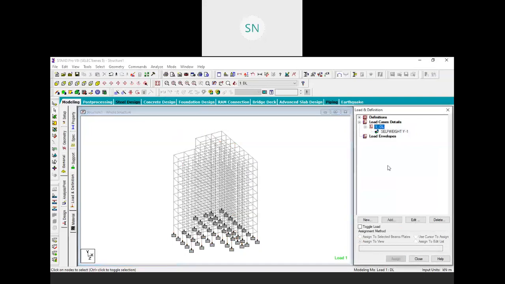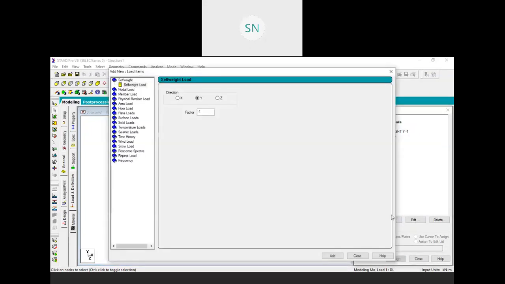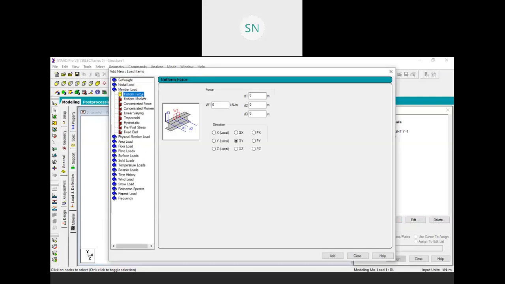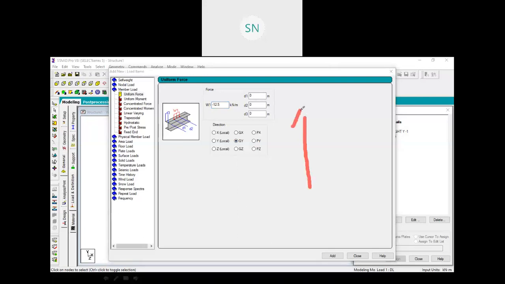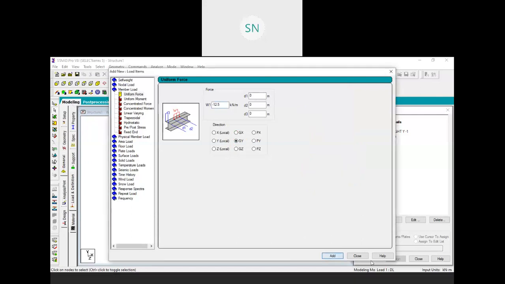Now I want to assign a wall load. So first we need to create that. Go to the member load, uniform force, and I am applying minus 12.5 kilonewton per meter. Minus because we need to apply in negative y direction. That is why I am choosing minus. If you provide a positive value, then it will be in a positive y direction like this, right? But we want our load direction like this, in the negative y direction. Y is our global axis, so here it is chosen as y, right? So let me add this, add and close.